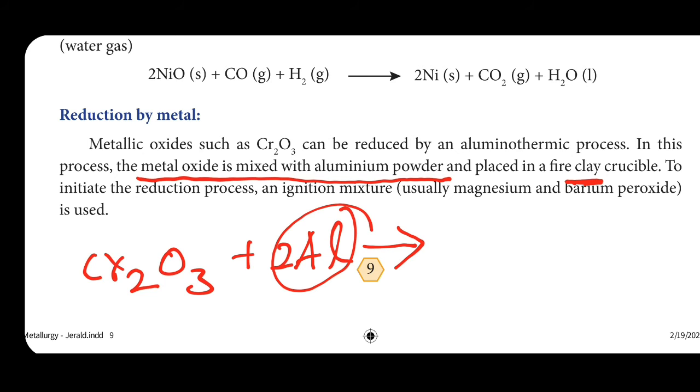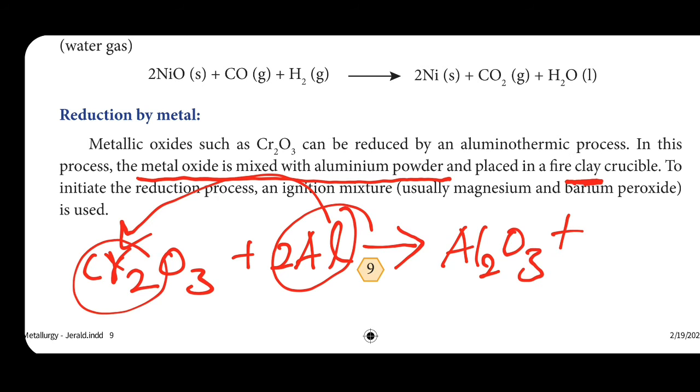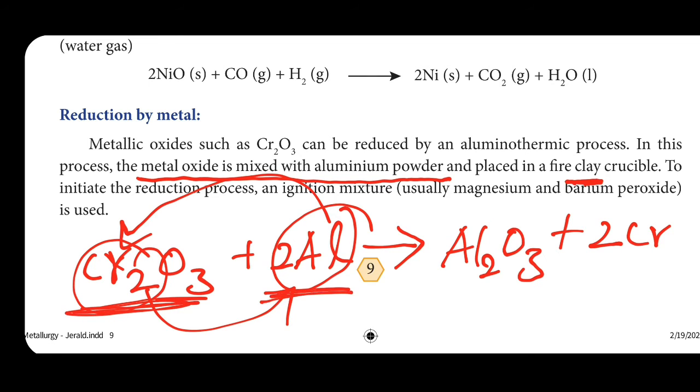These two aluminum go into the compound, so Al2O3 plus these two chromium come out of the compound, that is 2Cr. Metal oxide is mixed with aluminum powder, both placed in a fire clay crucible to initiate the reduction process. So in this crucible this mixture is taken.